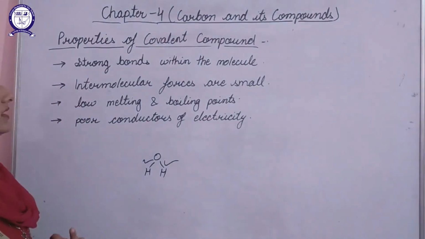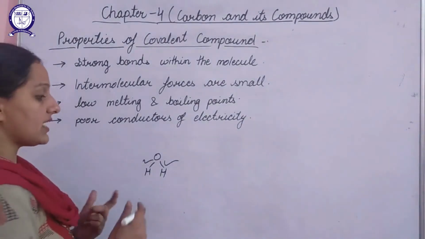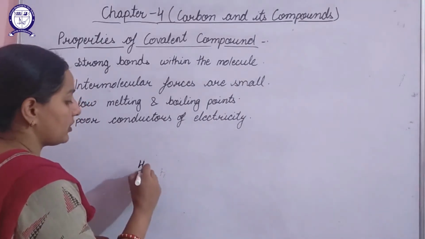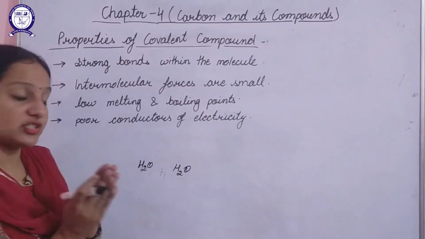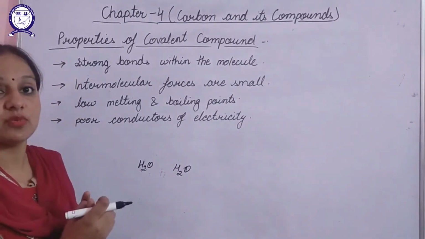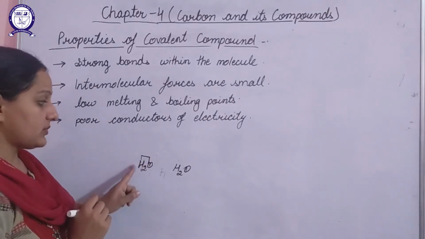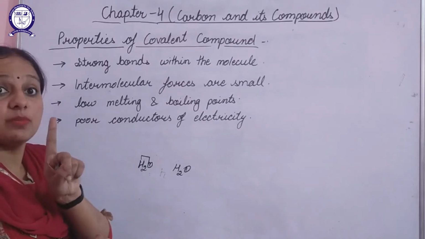Second one: intermolecular forces are small. If we talk about 2 molecules, one molecule is this, the other molecule is this. The force of attraction between these 2 molecules will be small. Intermolecular forces are the forces between these 2, not the bonds within one molecule.